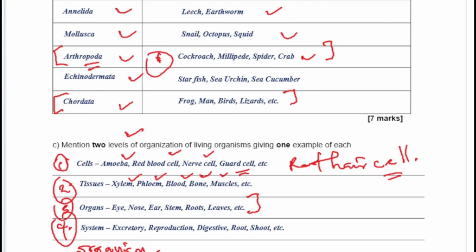And then for the system, you have the excretory system, reproductive system, digestive system. In the plants, you have the root and the shoot system. So this is for the plants. So take note of that.